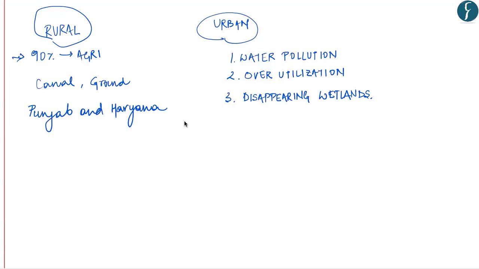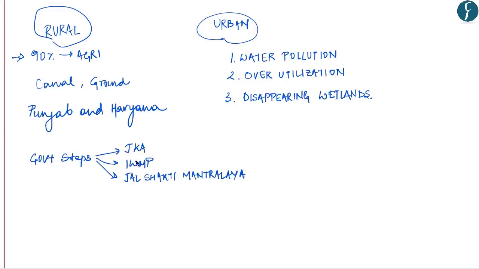I hope that by now it is clear how the causes of water stress vary regionally. It is important to end with either a solution or a conclusion. We have discussed in the previous slides how Jal Kranti Abhiyan and Jal Savalamban Abhiyan, along with the creation of Jal Shakti Mantralaya and various other measures like the Integrated Watershed Management Program, we can mention these initiatives taken by the government to show that the government is also concerned about the situation of water stress in the country. Conclude by demonstrating the significance of water in various aspects of life as well as in the development of the country.